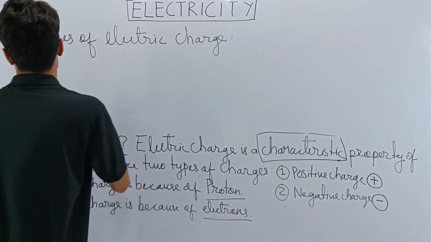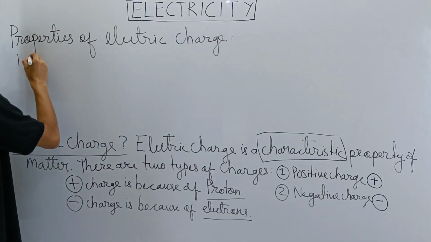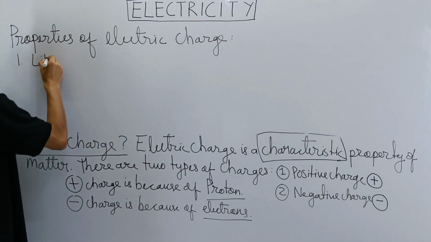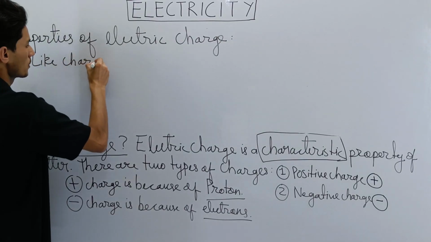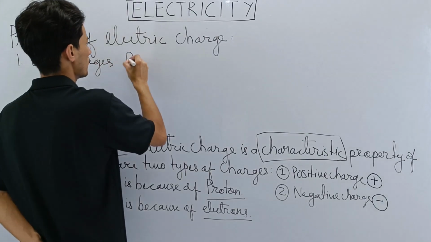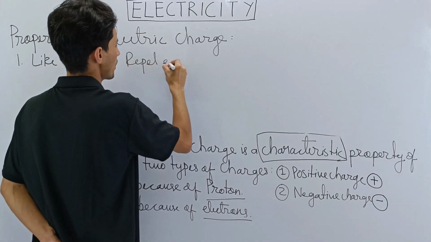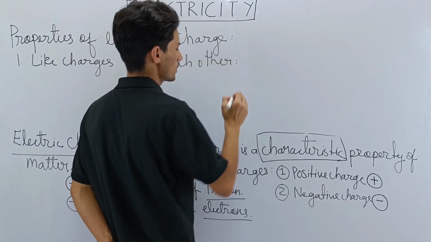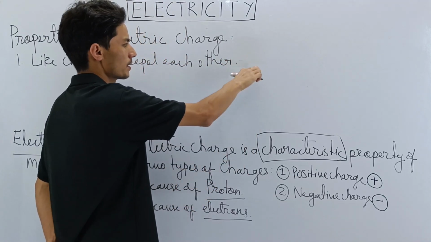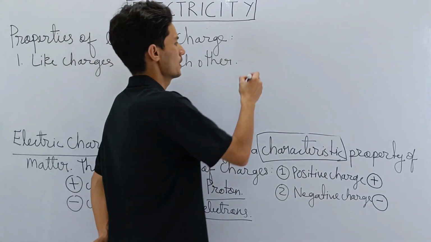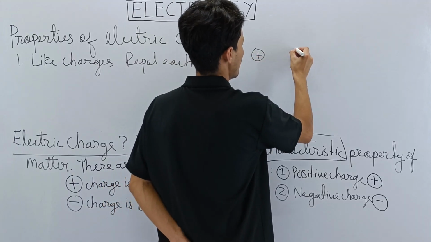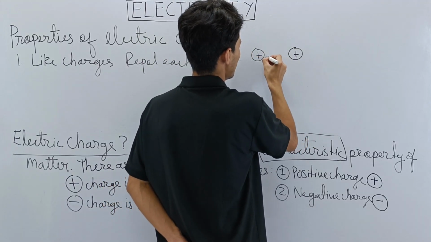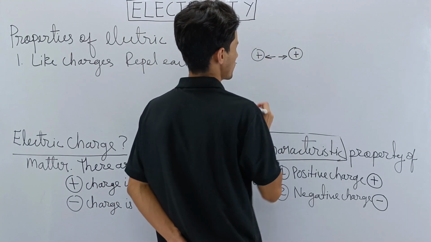Number one, like charges repel each other. What does it mean? It means that positive and positive will repel each other.